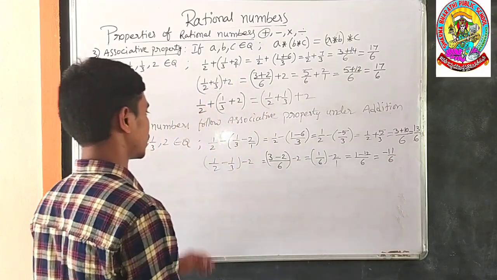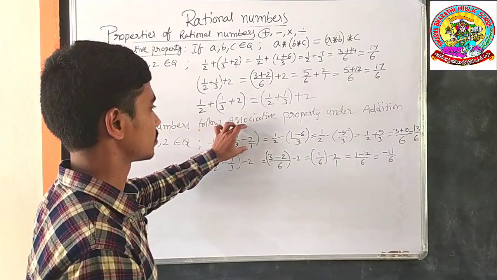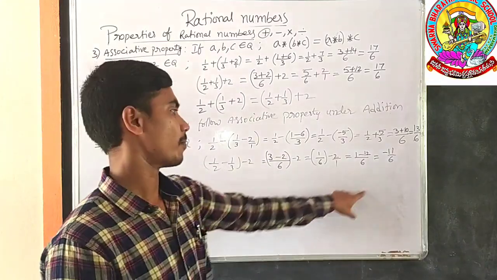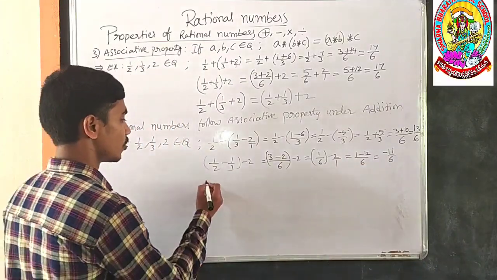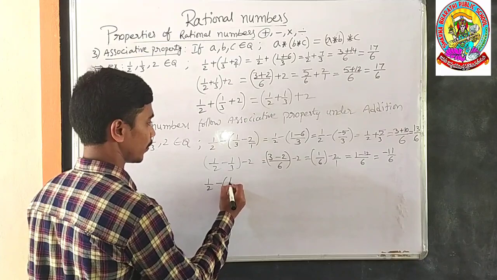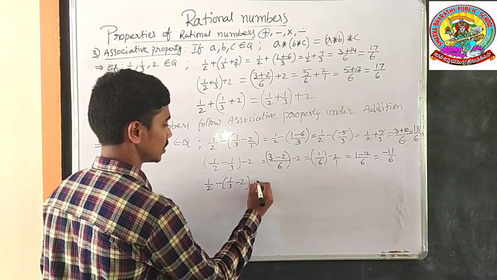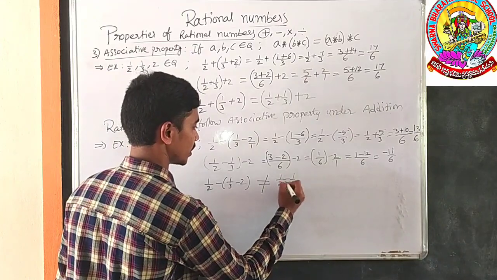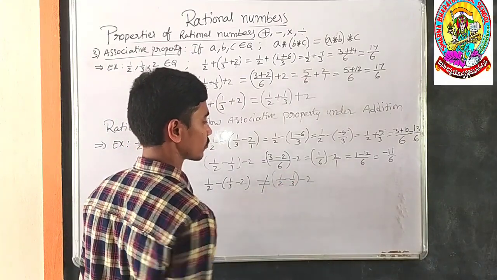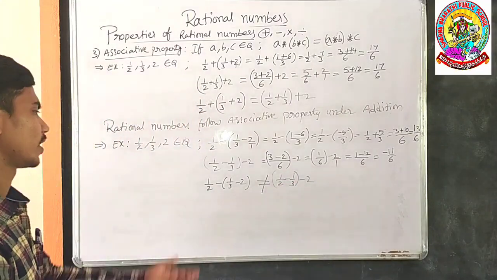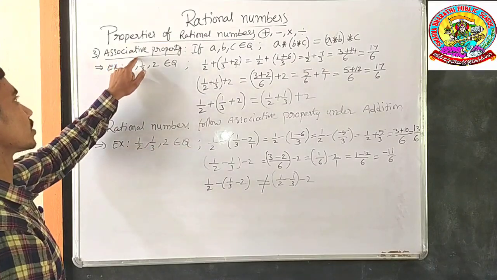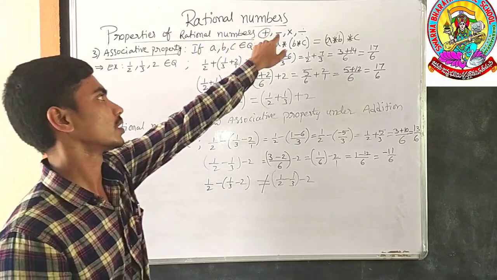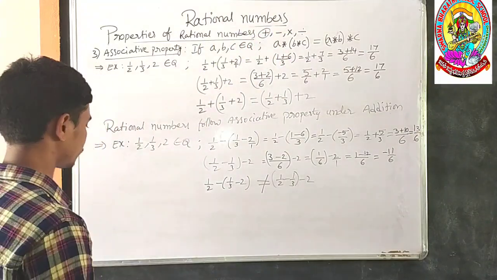You can easily understand. For this the answer is 13/6, and for this the answer is minus 11/6. Which means (1/2 − 1/3) − 2 is not equal to 1/2 − (1/3 − 2). What will you say? You can easily say that rational numbers do not follow the associative property under the operation of subtraction.